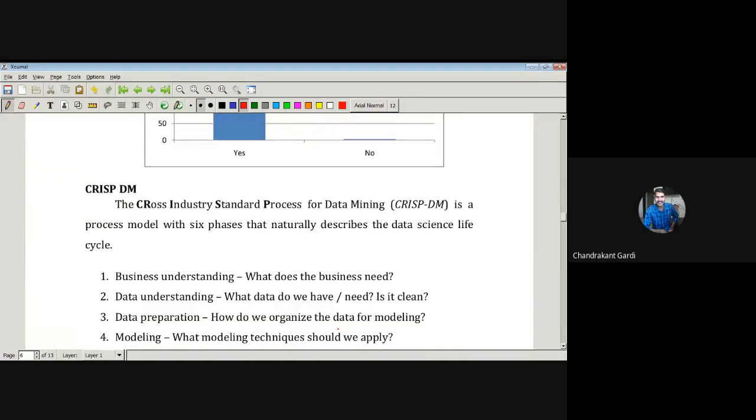So CRISP stands for Cross Industry Standard Process for Data Mining, and this is a very latest concept. In 1999, I think, or in 1996, this concept was put forth. So Cross Industry Standard Process abbreviates as CRISP-DM, for data mining. So CRISP-DM is a process model with 6 phases that naturally describe the data science lifecycle.